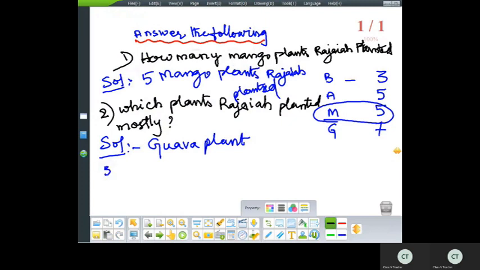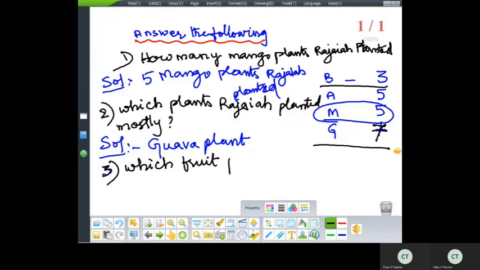Third question. Yes, you can see here. Mostly means more. So 7 is more. Guava plant is more. Which fruit plants is less in Rajaya's field? Which plants is less? Banana.